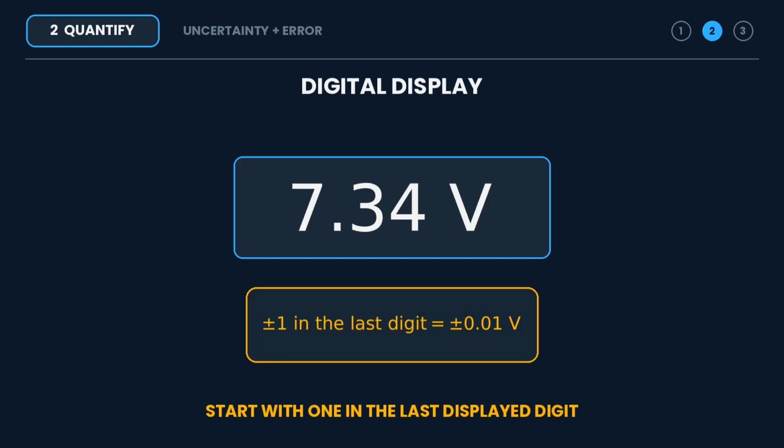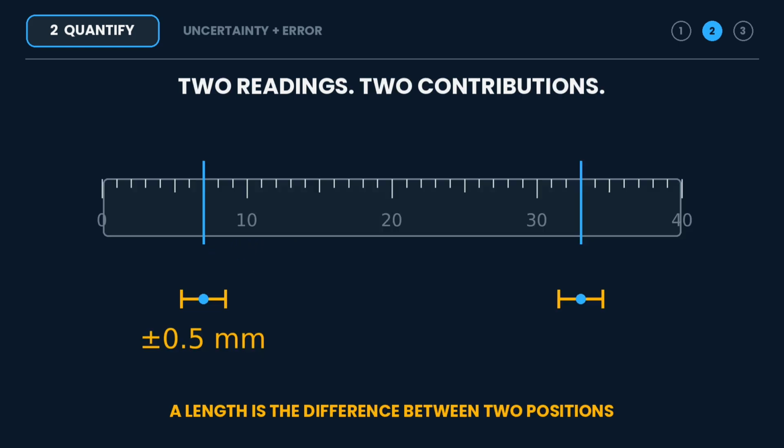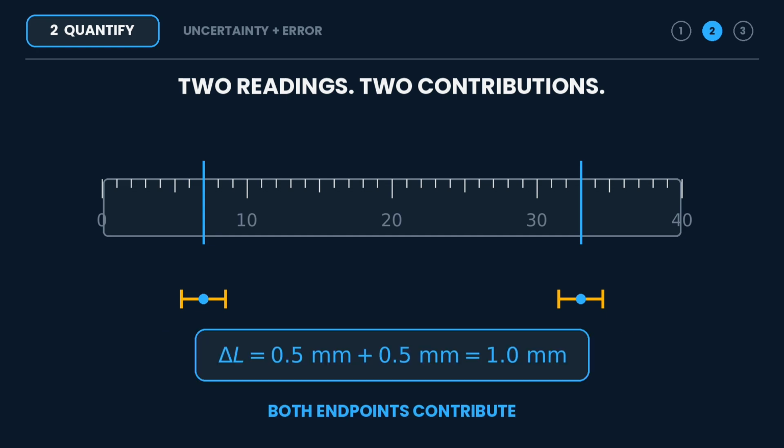For a digital reading, you start with plus or minus 1 of the last displayed digit. But the method itself can make the uncertainty larger. A stopwatch might display hundredths, but your reaction time might limit the measurements to tenths. If a length comes from 2 ruler positions, both readings contribute, with millimeter divisions plus or minus 0.5 millimeters at each end giving plus or minus 1 millimeter overall.